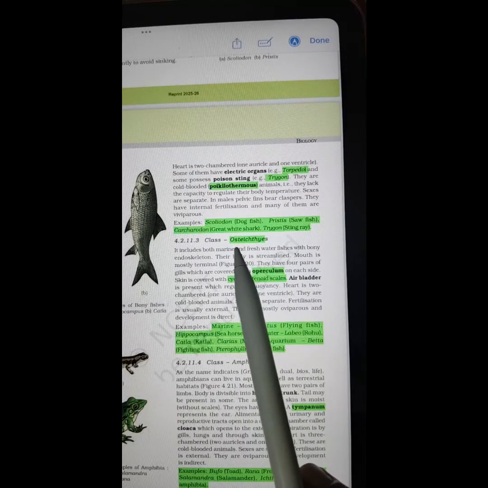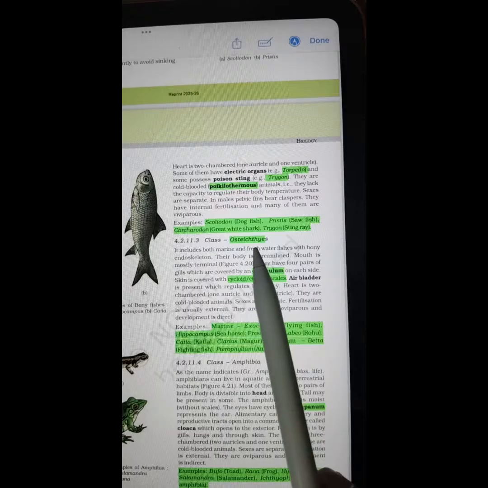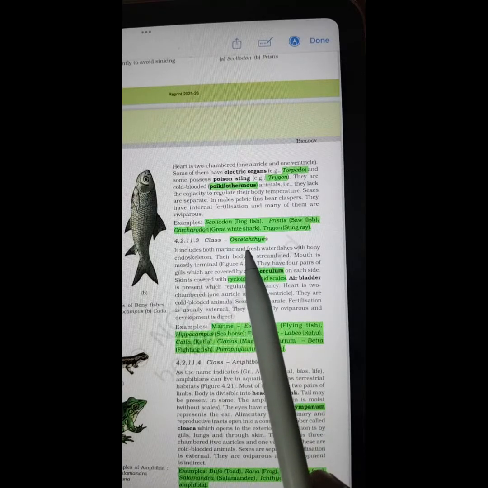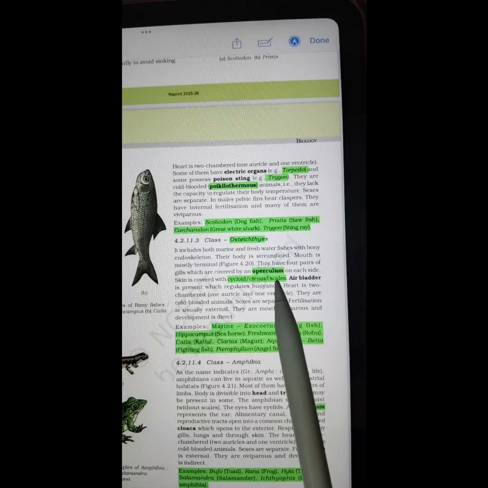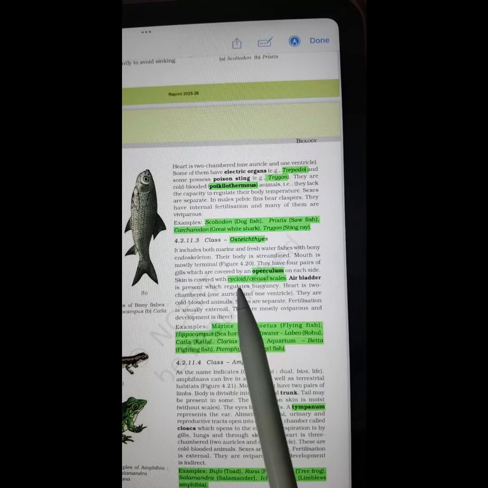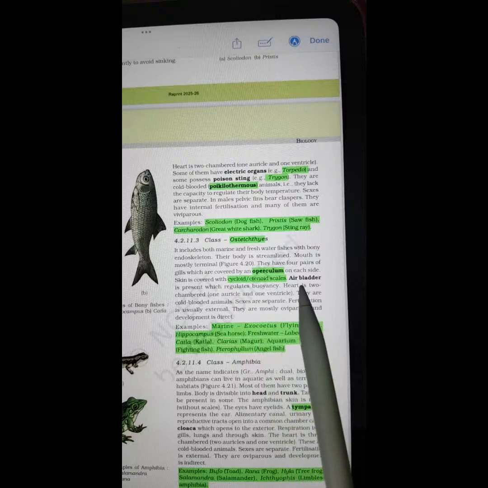Osteichthyes. Osteo means bone, Ichthys means fishes. So the fishes that are bony will be placed in this class. Operculum is present. Scales are cycloid or ctenoid. Air bladder is present.